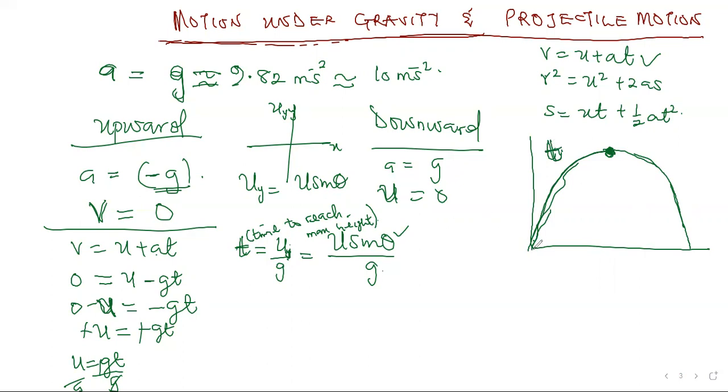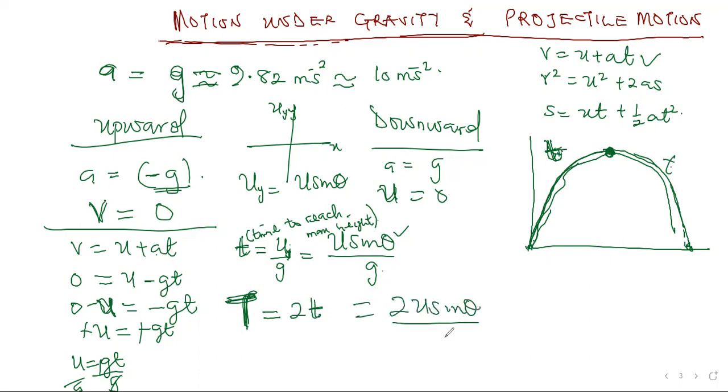But when you are dealing with the time it takes to move from here to this place and back to this place, that shows that you are dealing with the total time of flight, the time it spends in the air. So this one is t, this one is another t. So the total time of flight, that's big T, is small t plus small t, which is 2U sine theta over G. So please don't forget this. We are still dealing with objects moving upward, okay? We don't really have much problem with objects coming downward, but we'll still discuss that.